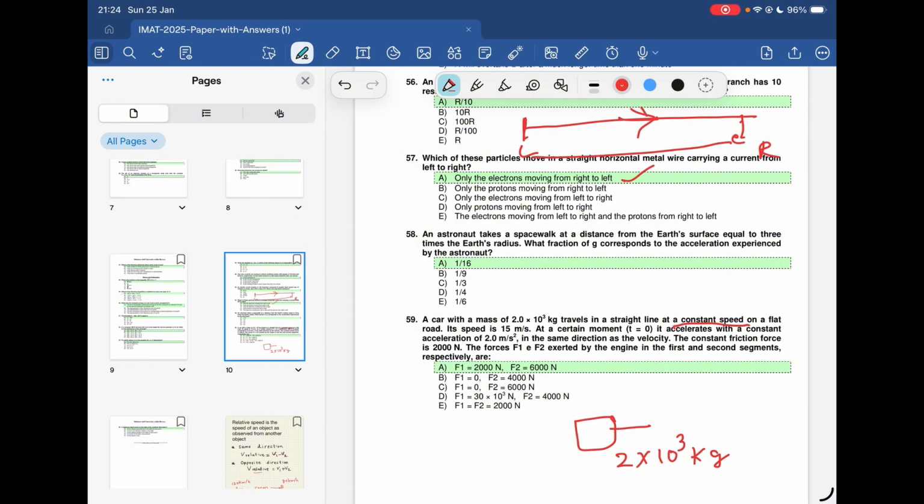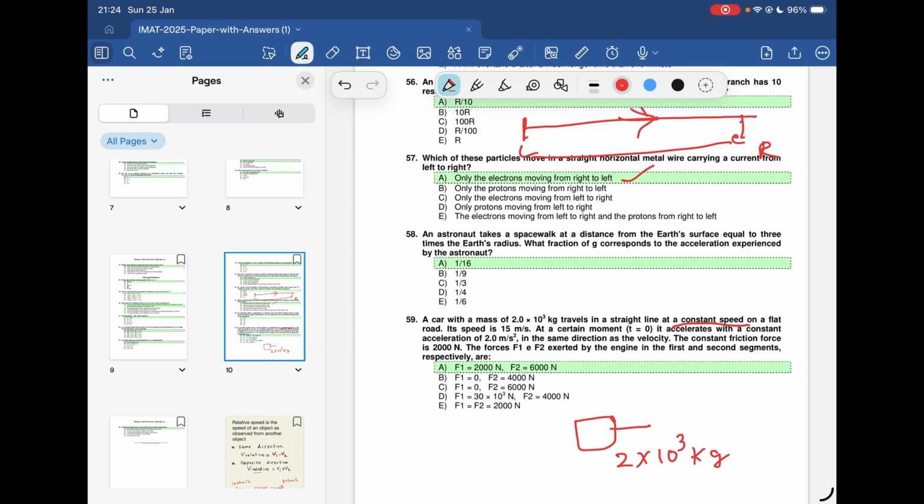If it is traveling at a constant speed, it means there is no acceleration. Acceleration is the rate of change of velocity. Here the velocity is constant, so there is no change in velocity, so the acceleration is 0. Its speed is 15 meters per second.